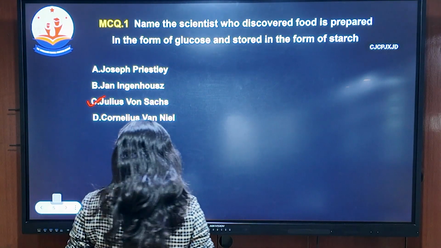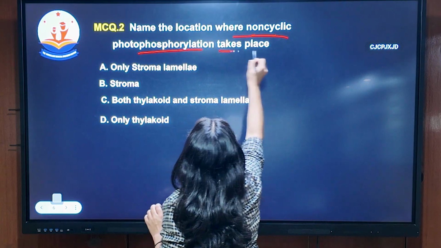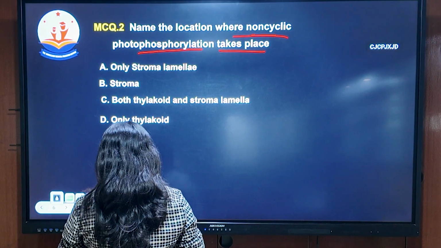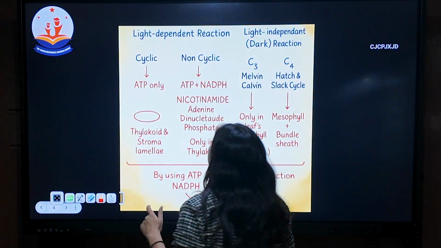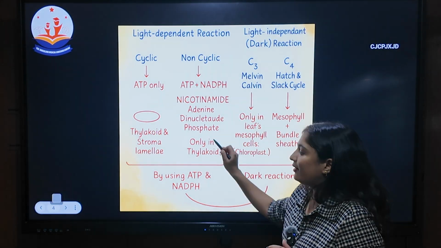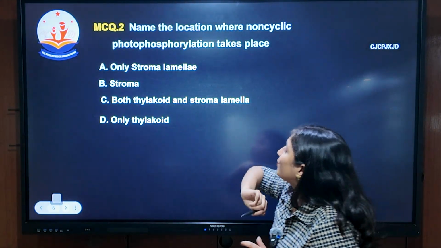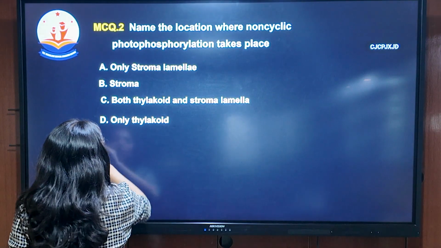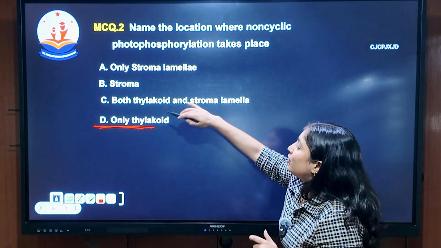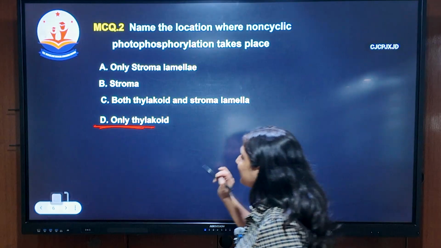So coming to the second MCQ, name the location where non-cyclic photophosphorylation takes place. I already told you in the flow chart. You can see that non-cyclic photophosphorylation takes place only in the thylakoid region, right? So it is easy for you to answer here. Am I right? Only the thylakoid region. So when you see the chart and when you remember something, it's very easy to answer.